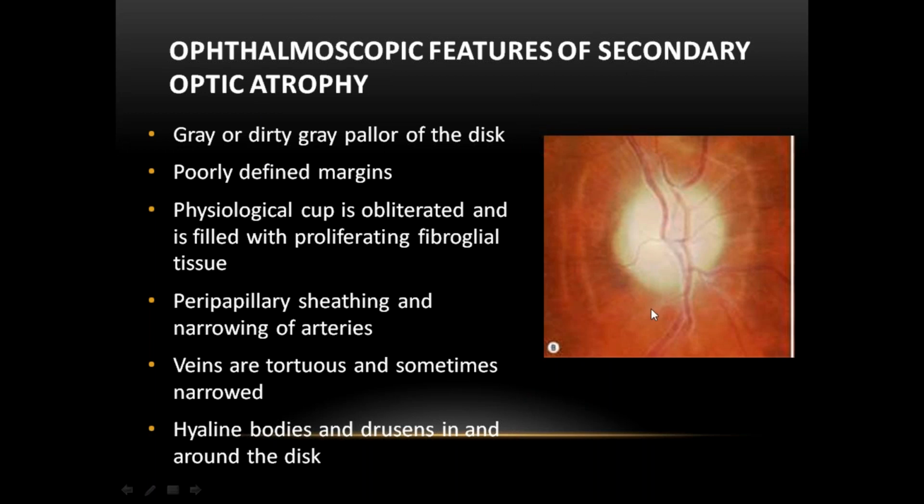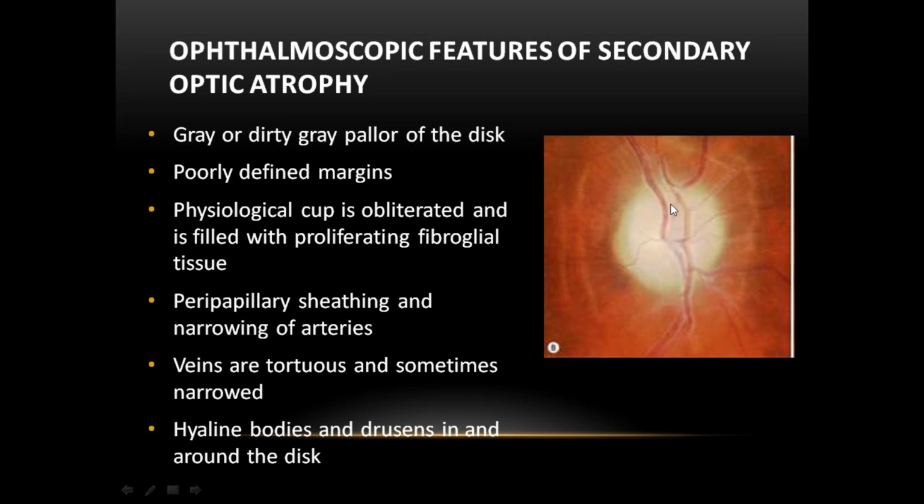Ophthalmoscopic appearance of secondary optic atrophy. You can see here the disc is dirty white or gray in color, not chalky white. Margins are not well defined, ill defined, not clear as in primary optic atrophy.